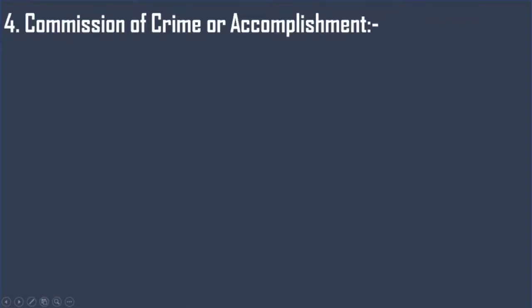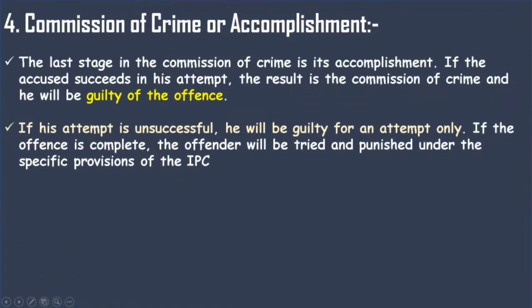Okay? Now moving on to the last stage of crime, that is commission of crime. It just says that if you successfully commit the crime, then you will be guilty of the offense. If your attempt is unsuccessful, then you will be guilty of attempt only.